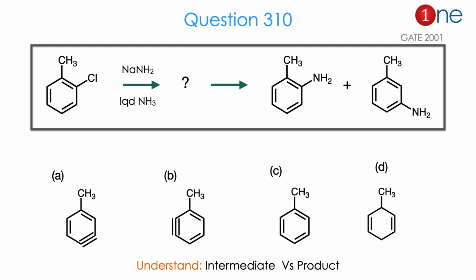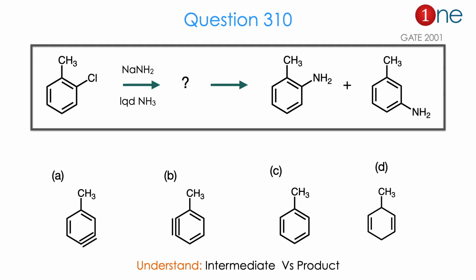Then let us look at the next question. The starting material is ortho-chlorotoluene. They are reacting it with sodamide and liquid ammonia. They ask for the intermediate, and the final product is ortho and meta toluidine. You have to actually guess the intermediate. They have given 4 different possibilities. One is benzyne formation at meta-para. Another is benzyne formation at ortho-meta.